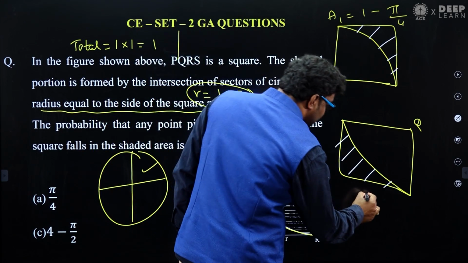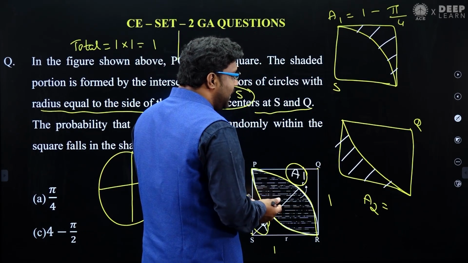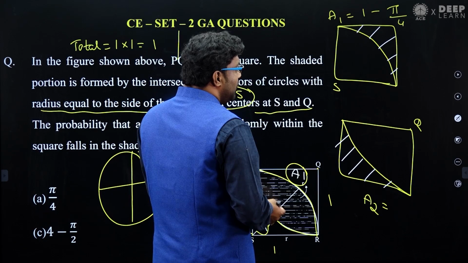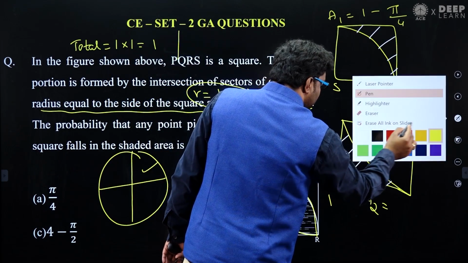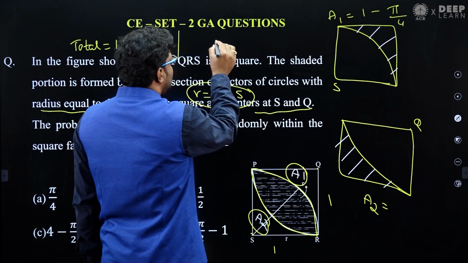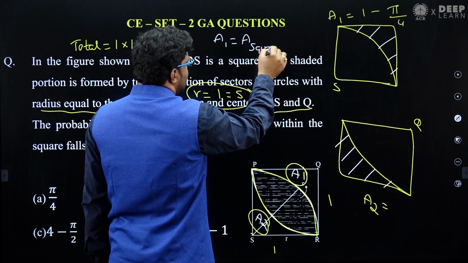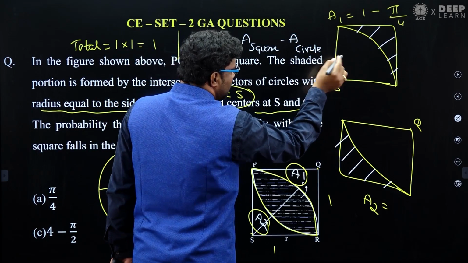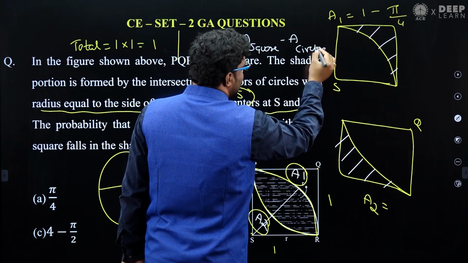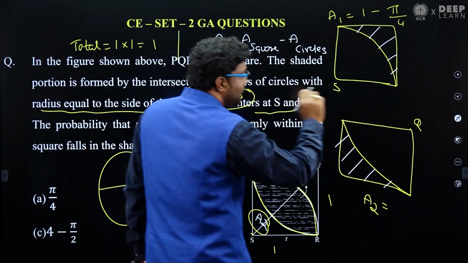What about the A2 area? Again, it is the entire square area minus the circle area. The first portion is the area of the entire square minus the area of the circle with center S divided by 4.